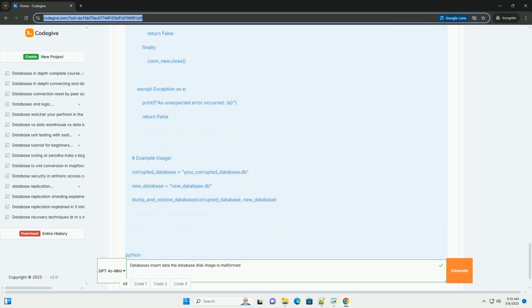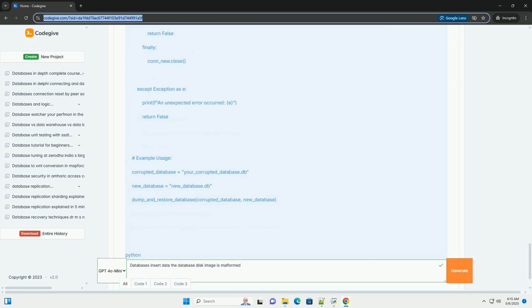Using the sqlite3 command line tool. The sqlite3 command line tool is invaluable for inspecting and repairing SQLite databases. Check the database schema. Verify that the table structures and indexes are as expected. Run PRAGMA integrity_check. This is a crucial command. It performs a thorough check of the database's internal consistency. It will return OK if no errors are found. If errors are found, it will list them.